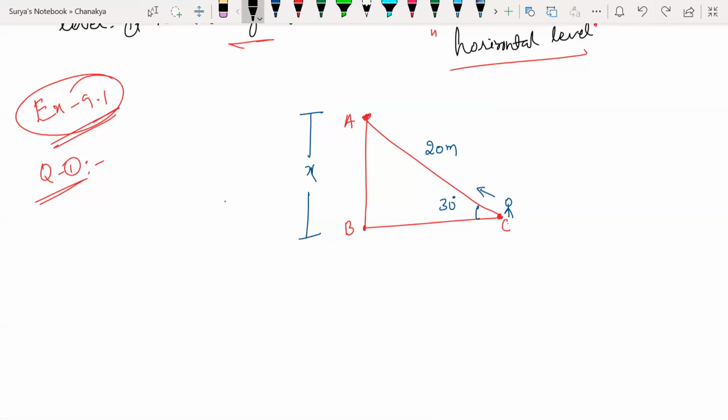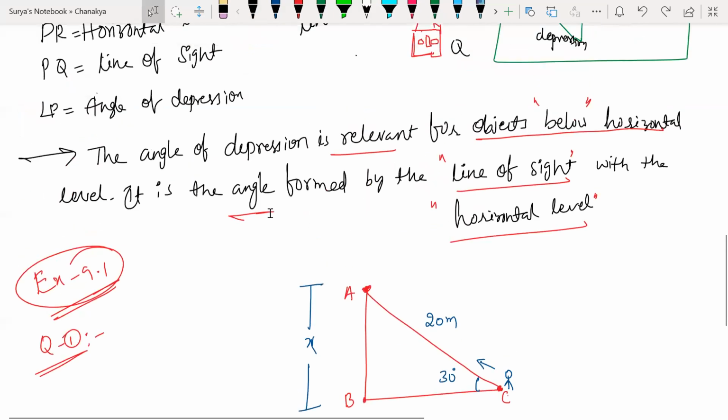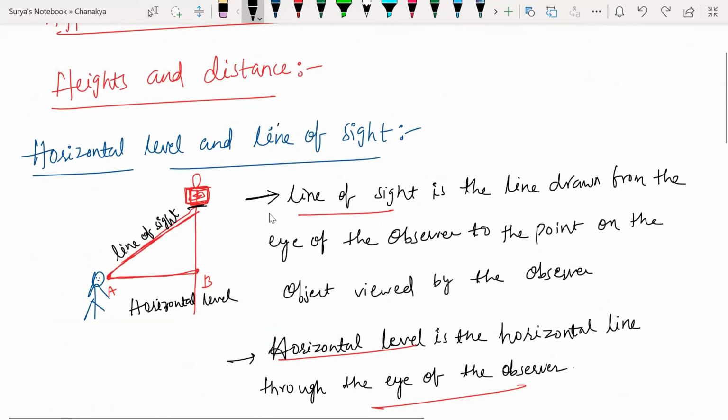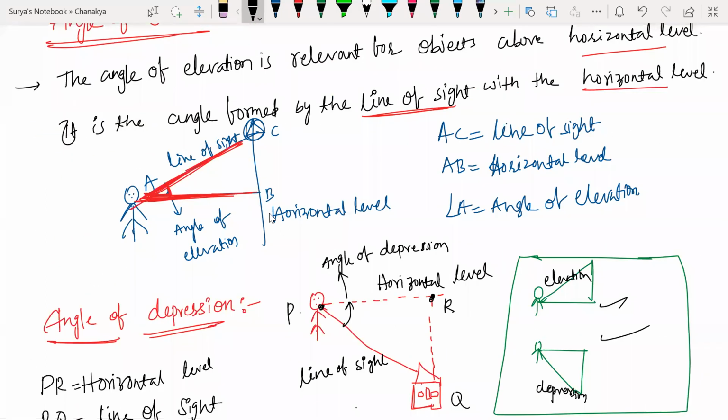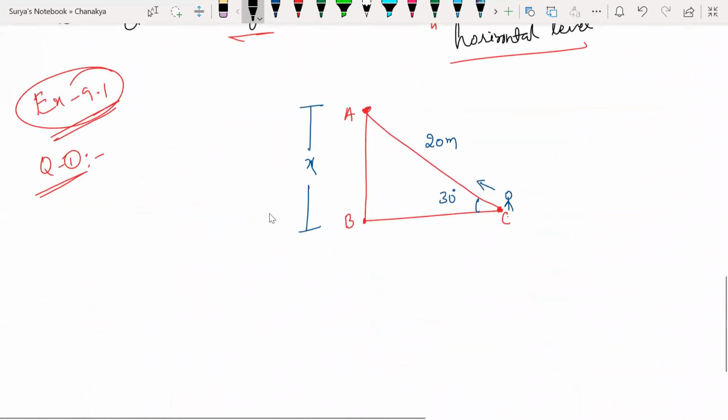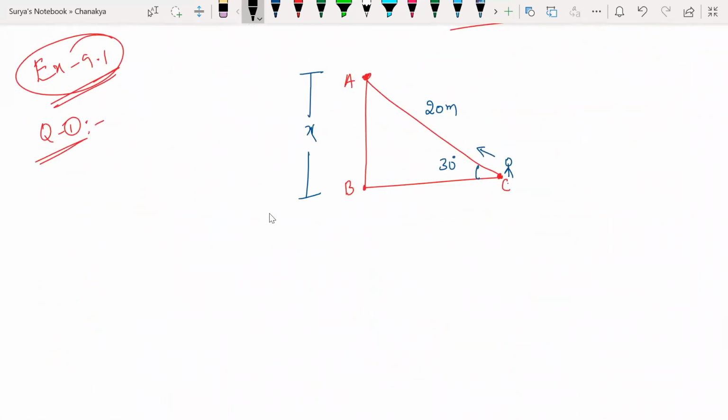Look at this. Angle of elevation. The side is going to be the same, right? Anyhow, how you are making an angle is going to be different. Look, you are standing here and looking at the top. You are standing here and looking at the bottom. How is it going to be the same? Top and bottom, it will be different. Let us solve the question.